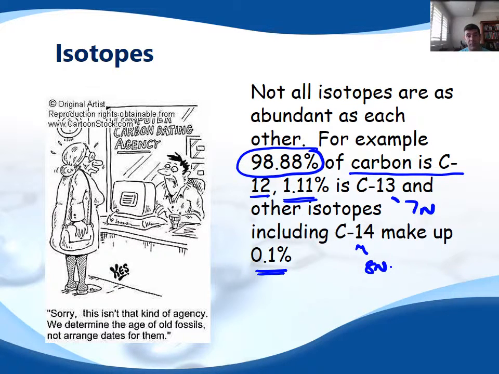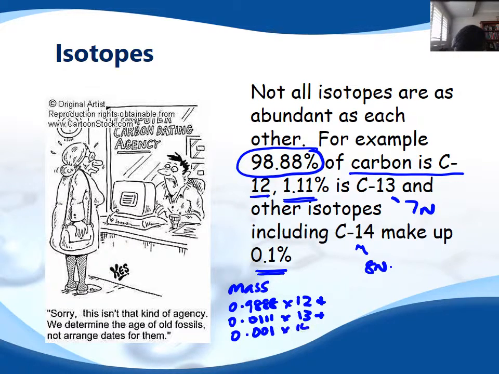Incidentally, these different proportions are what enable us to calculate the values that you see on the periodic table for those atomic masses. So in order to calculate what the atomic mass would be, the mass would be calculated by looking at 0.9888 times 12 plus 0.0111 times 13 plus 0.001 times 14.